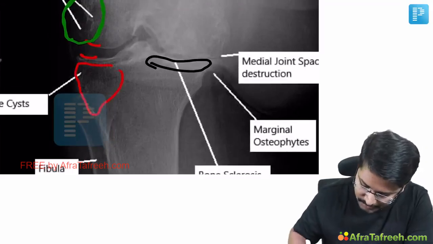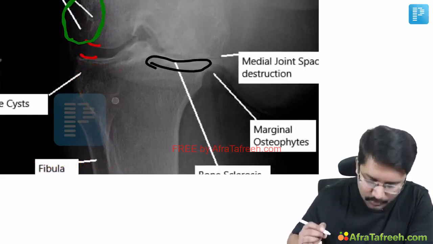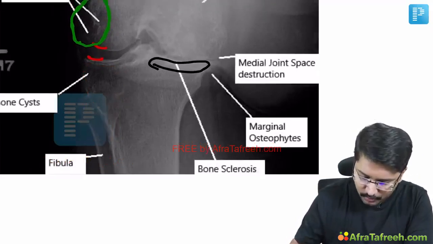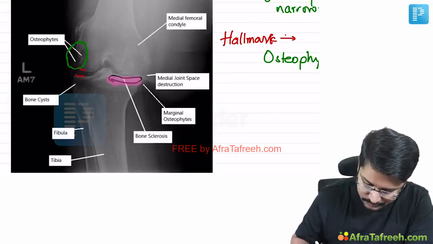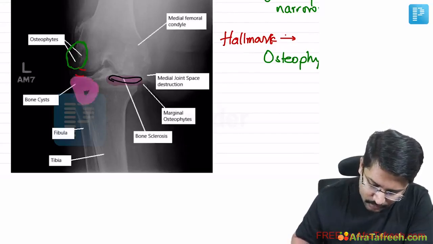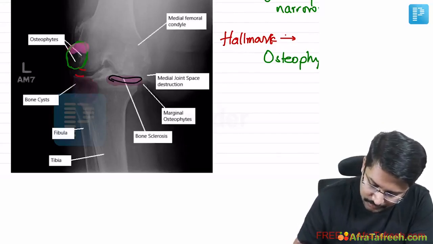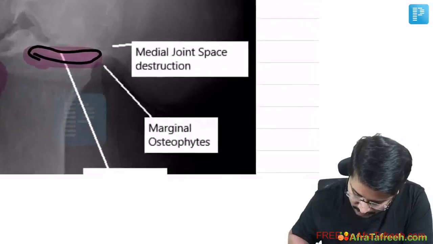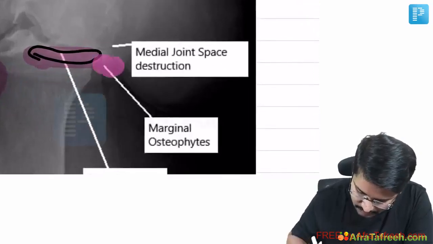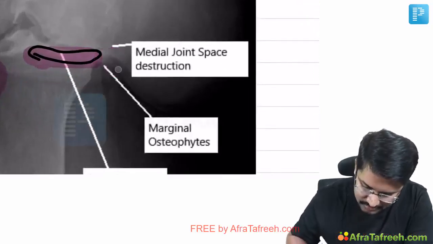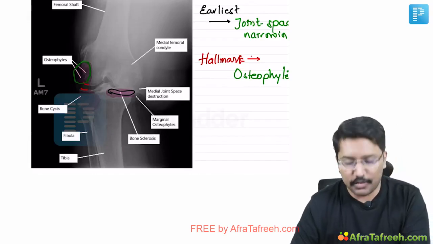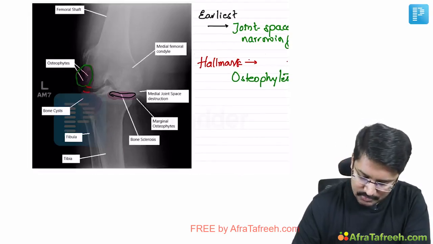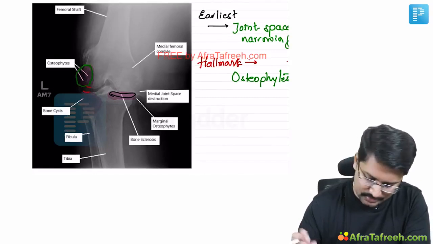I hope you will be able to appreciate the margin of this subchondral cyst. So these are the four important radiological findings: bone sclerosis, subchondral cyst formation, osteophyte formation, which you can appreciate a little better here as marginal osteophytes, and obviously the joint space narrowing. These are the radiological findings that we would see in patients with osteoarthritis.